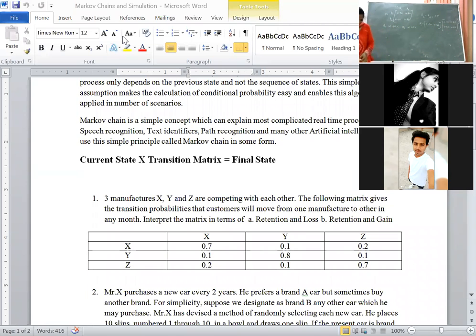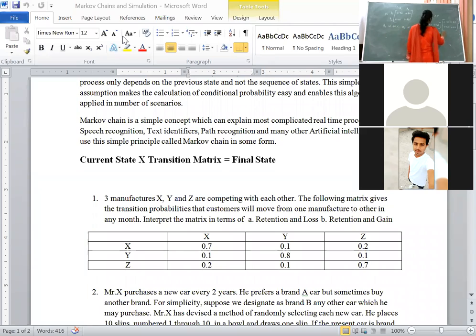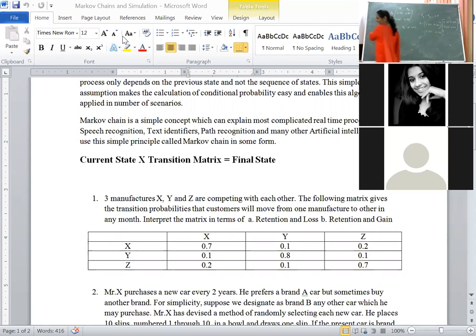What is the answer for the first transition? Here it is simple. 6 sevens are 42, 4 fours are 16. Like that you can calculate, 58, so 0.58. The next value: 6 threes are 18, 4 sixes are 24, 18 plus 24. The first transition is 0.58, 0.42. Based on that, R2 is equal to R1 into P.